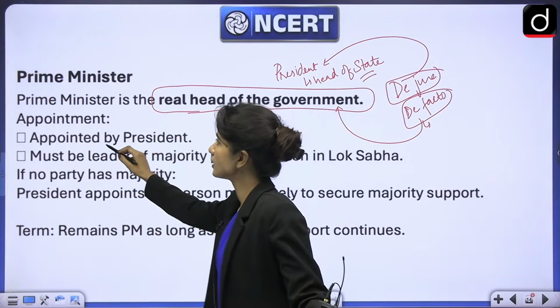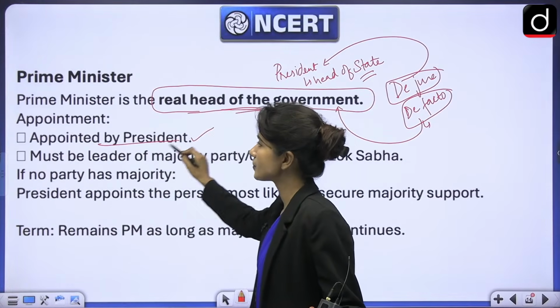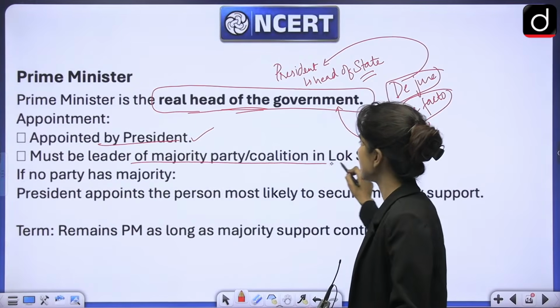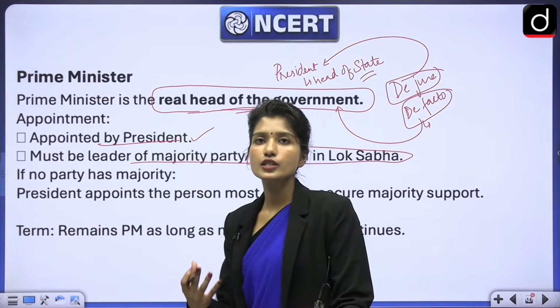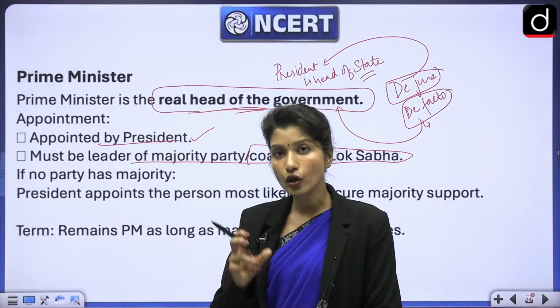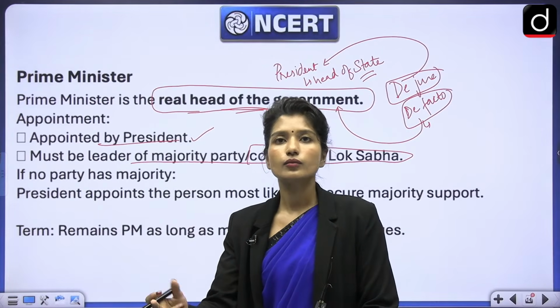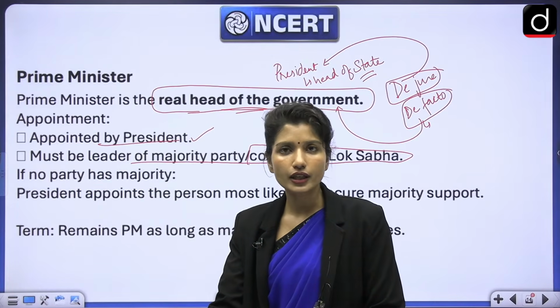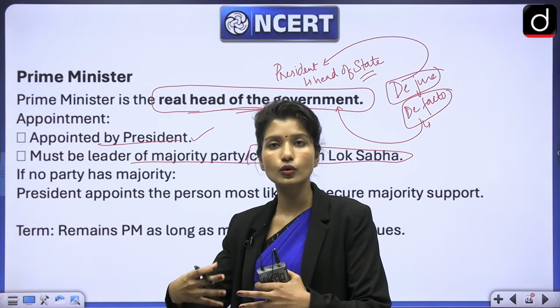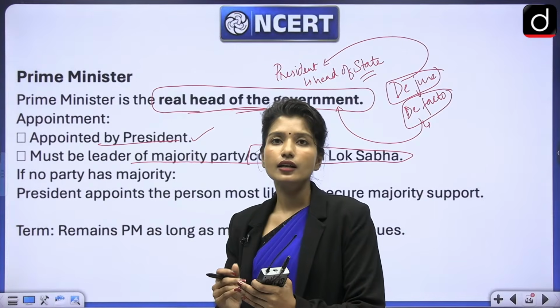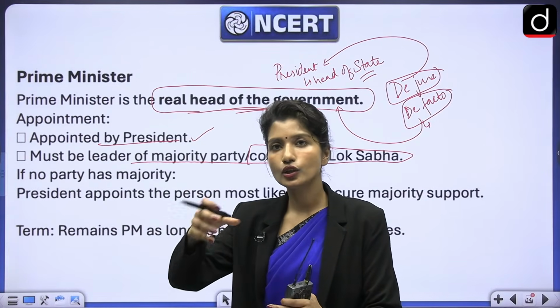What does it do? The Prime Minister is appointed by the President. It is the leader of the majority party or coalition in Lok Sabha. As I told you, a government comes into picture only after it has a majority in the Lok Sabha. Now, a party alone can have a majority. If a party alone does not have a majority, it has a coalition government where it combines with another party to enjoy a majority.